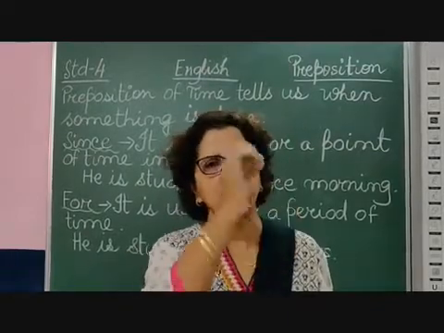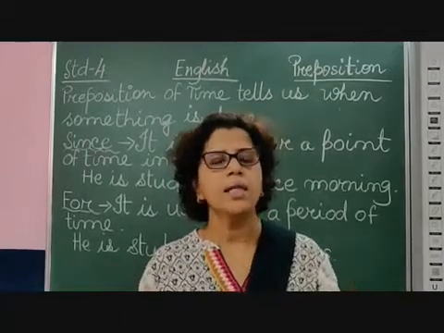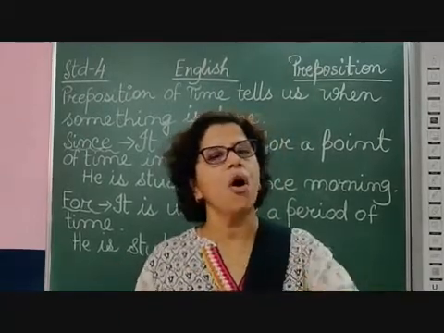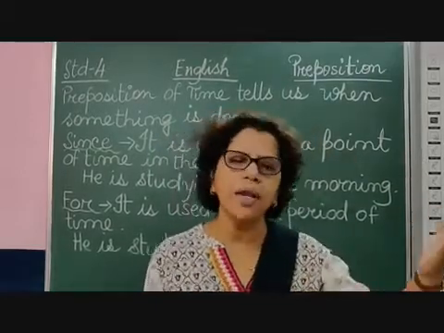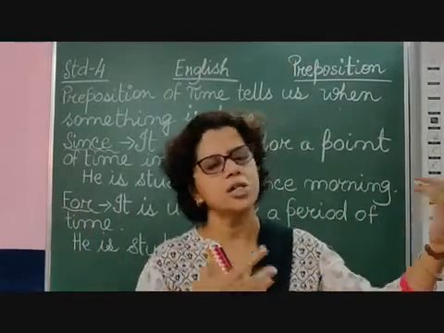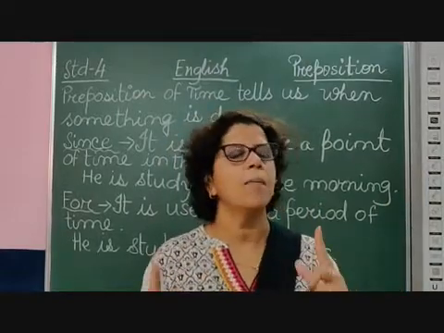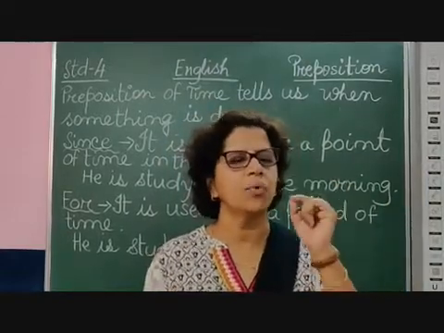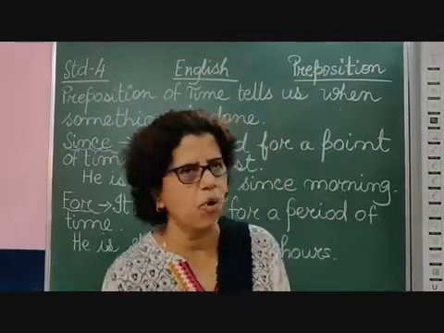I am particular about the starting point. It is raining for 5 hours. That means you can understand that it has already started raining. So it is also a period of time, but I am not particular about at which point it started. So this is the difference between since and for.